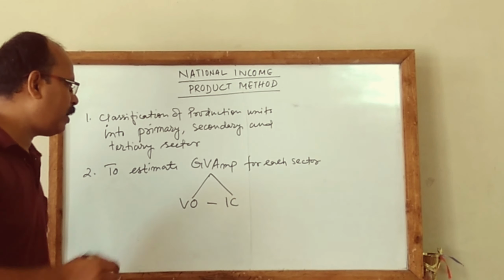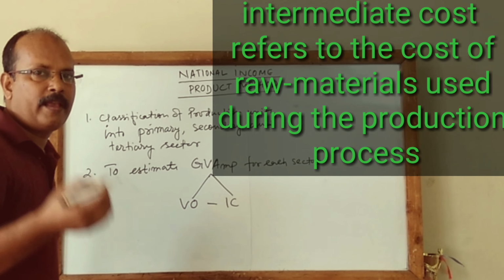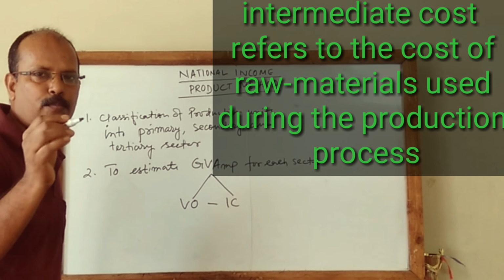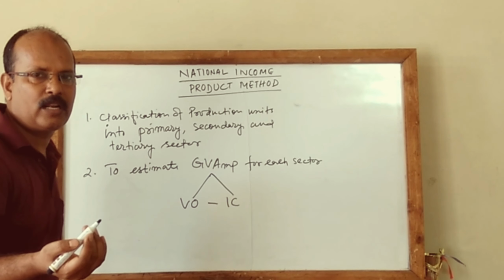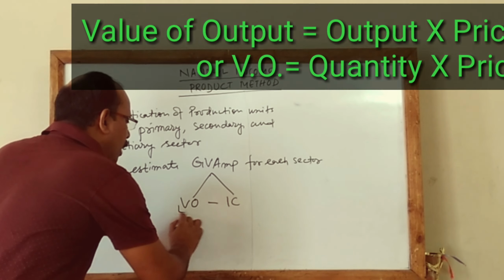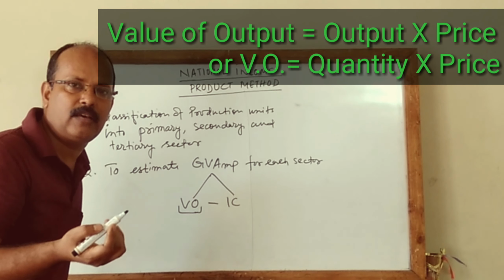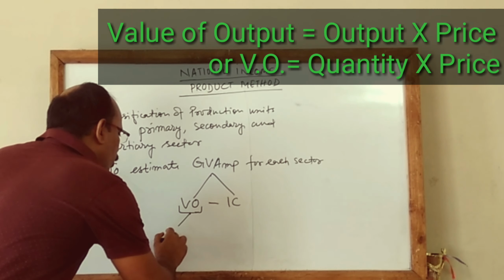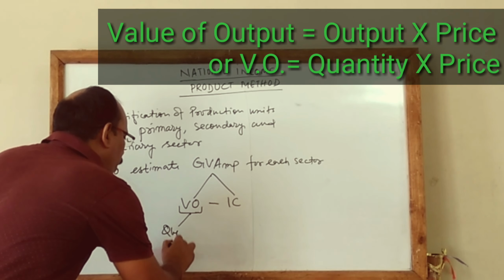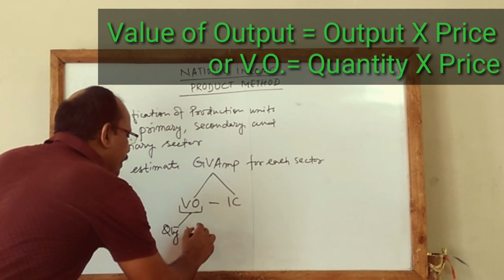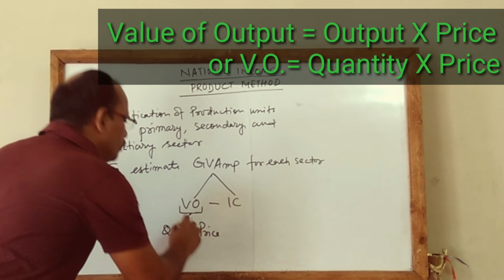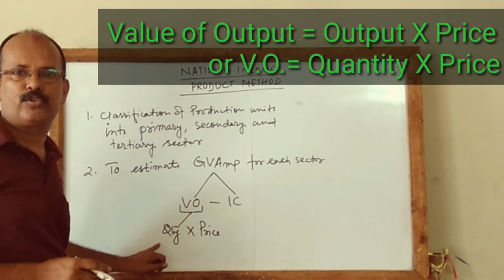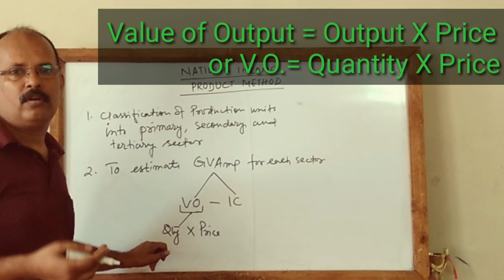Now you can ask me, what is intermediate cost? Intermediate cost means the cost of raw materials which are used during the production. Again, there is another question, what is value of output, or how can we estimate the value of output? This is also very easy. Value of output means your output, that is quantity produced into market price.